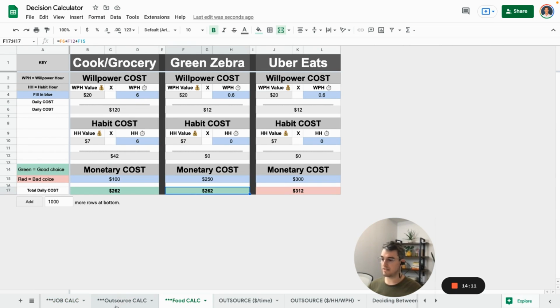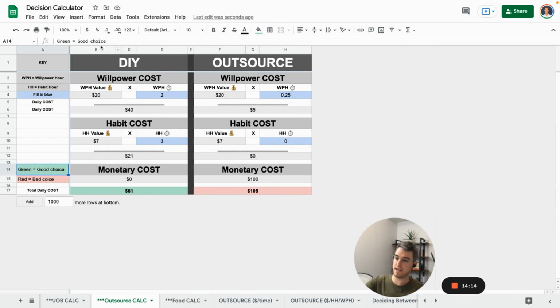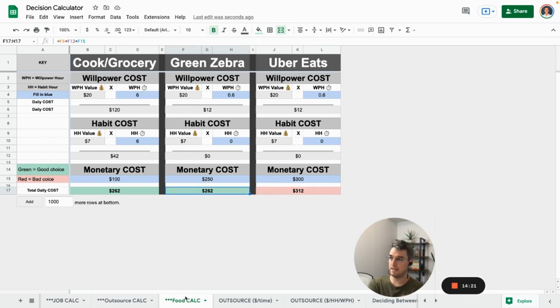Going through this scenario is the same thing. This is just choice A versus choice B. This is a cost type of decision. Same thing here. It's a cost type of decision. Should I cook, buy groceries, do dishes, do all that stuff? Should I buy a meal plan? That's Green Zebra, but I'll make it more clear. Green Zebra or order Uber Eats or something similar.